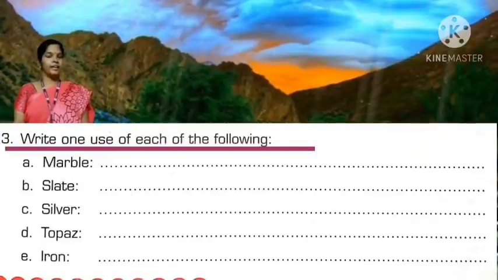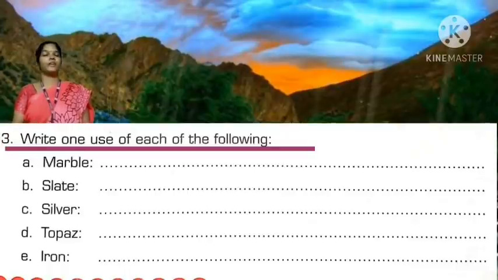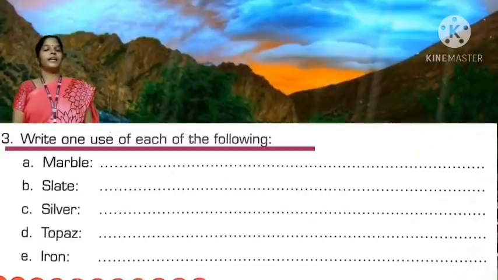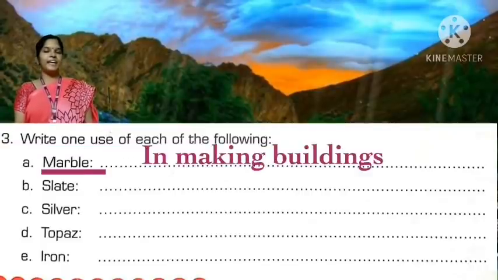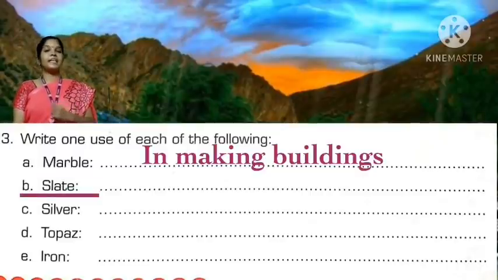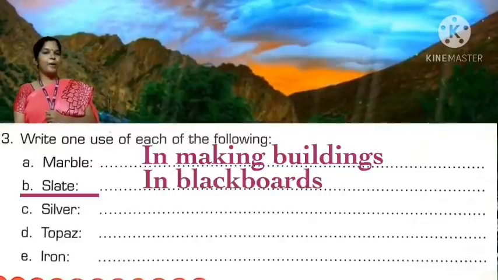Question number 3. Write one use of each of the following. A. Marble, in making buildings. B. Slate, in blackboards.